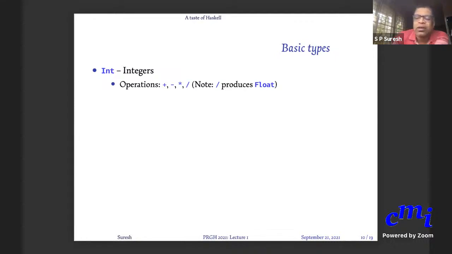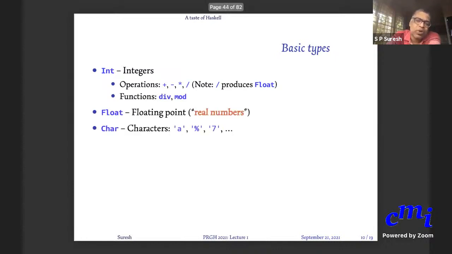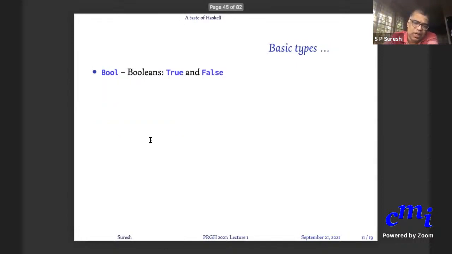Okay, rather than thinking of some memory where something is stored, something keeps changing, etc. So in Haskell you have basic types. I mentioned all this. We have int as a basic type, for instance. Integer is another basic type. You have all these operations: plus, minus, star, div, mod, etc. Slash, which divides two numbers but produces a real number, a floating point number, as a result, and character, bool, etc.